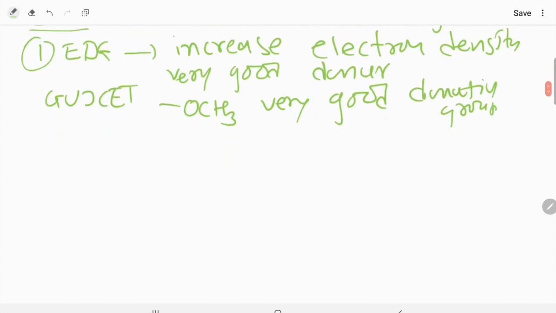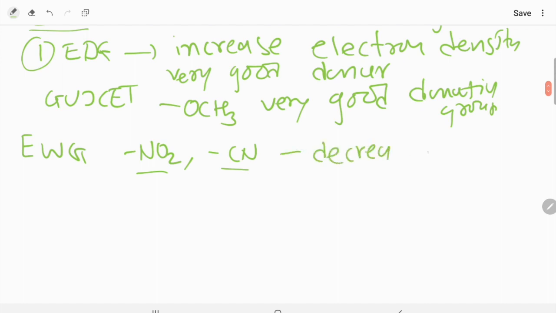Now, when we talk about, dear students, electron withdrawing groups, a very good example you can take is the nitro group. You can take as an example the cyanide group. Clear? These are the best examples of electron withdrawing groups. Okay, they are exactly decreasing, they are accepting or withdrawing electron density. See, if you look at the two definitions, then it's most clear what the electron donating group or EDG is and what the EWG is.